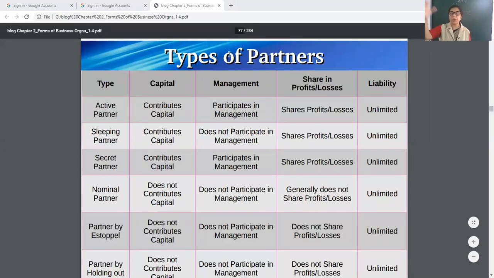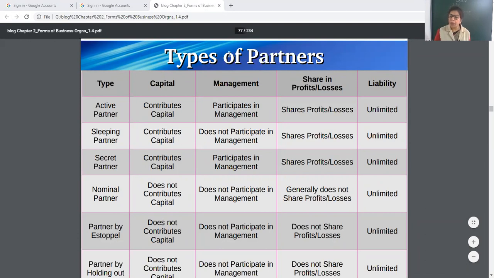Partner by estoppel does not contribute capital, does not participate in management, does not share in profits, and has unlimited liability. Because he himself is pretending, showing to others that I am the partner. If you are saying to others, others can believe. That's why there is your unlimited liability.